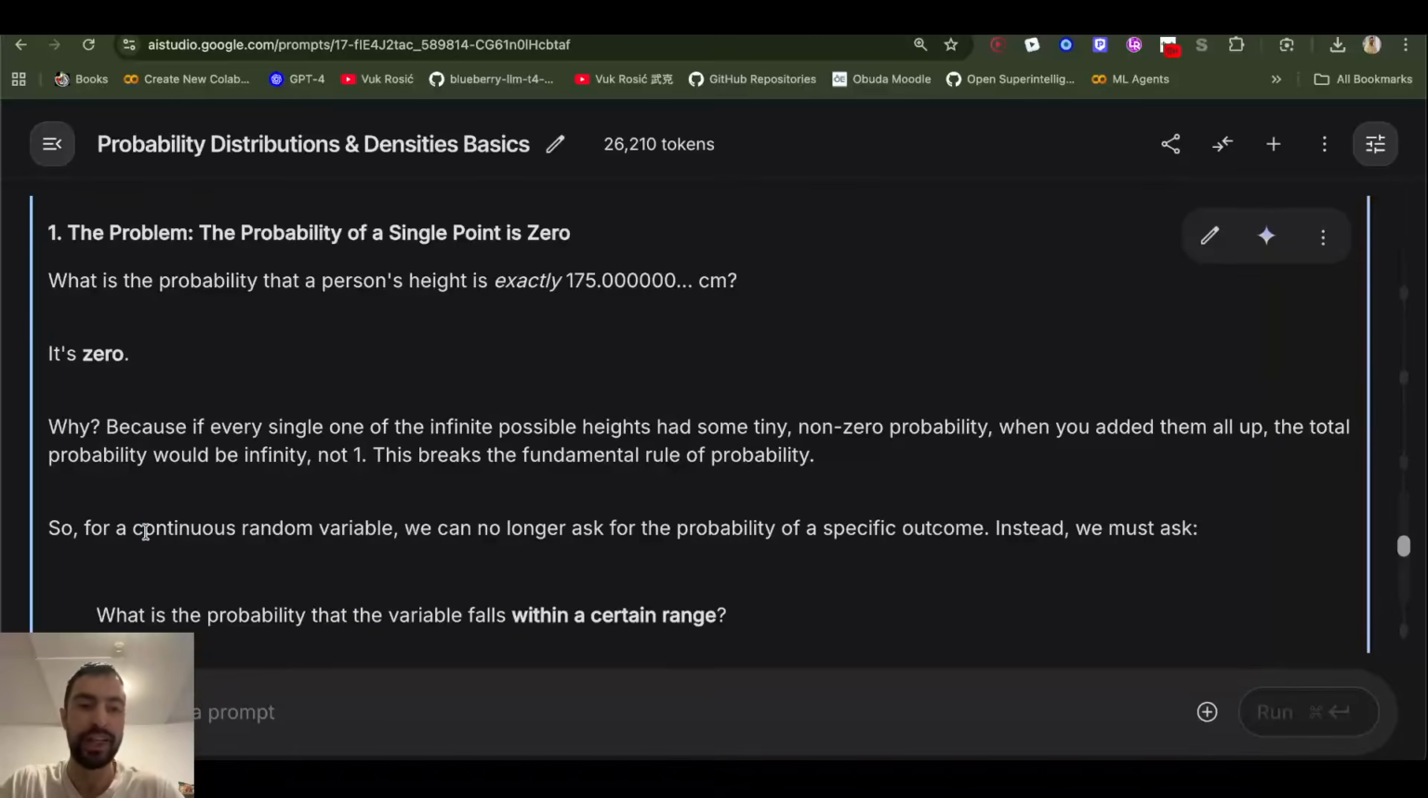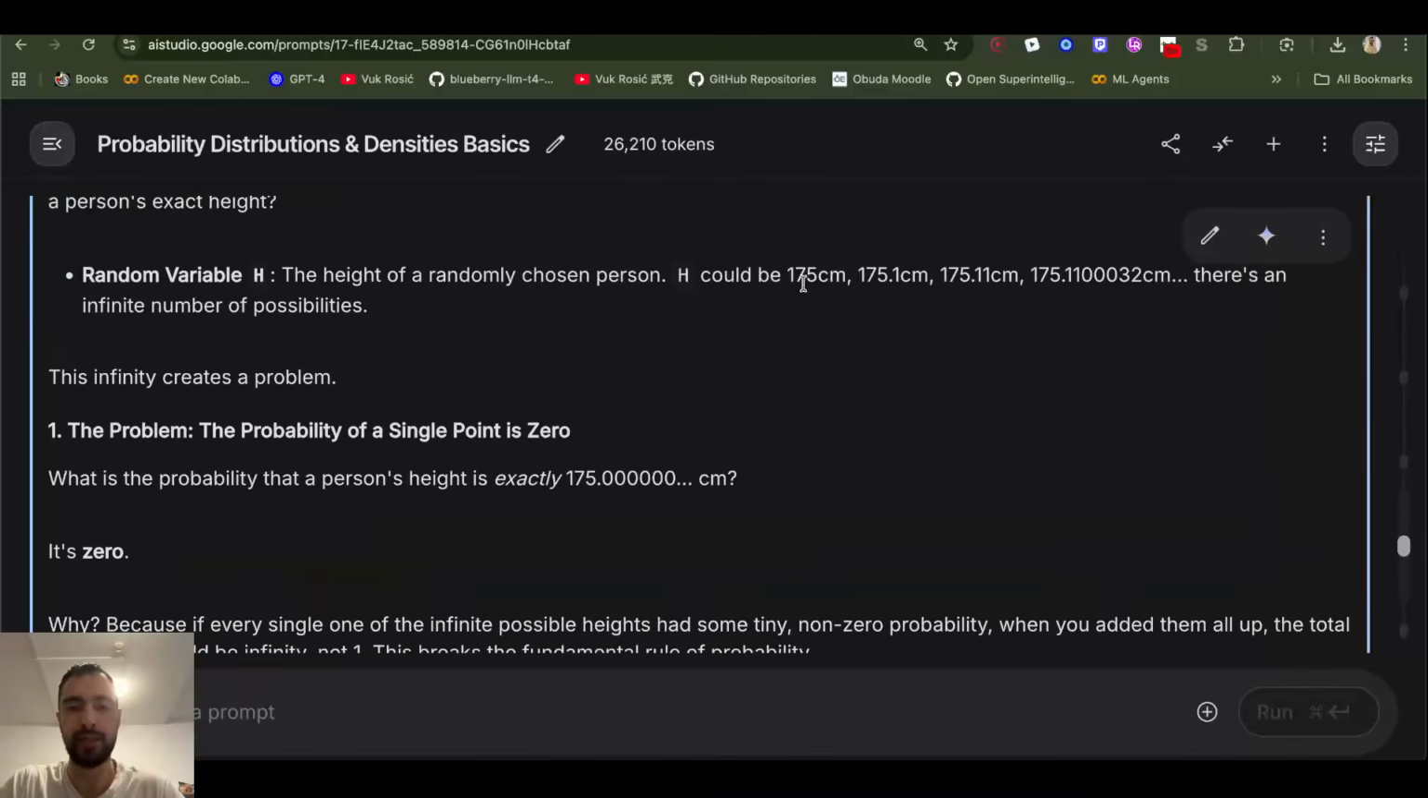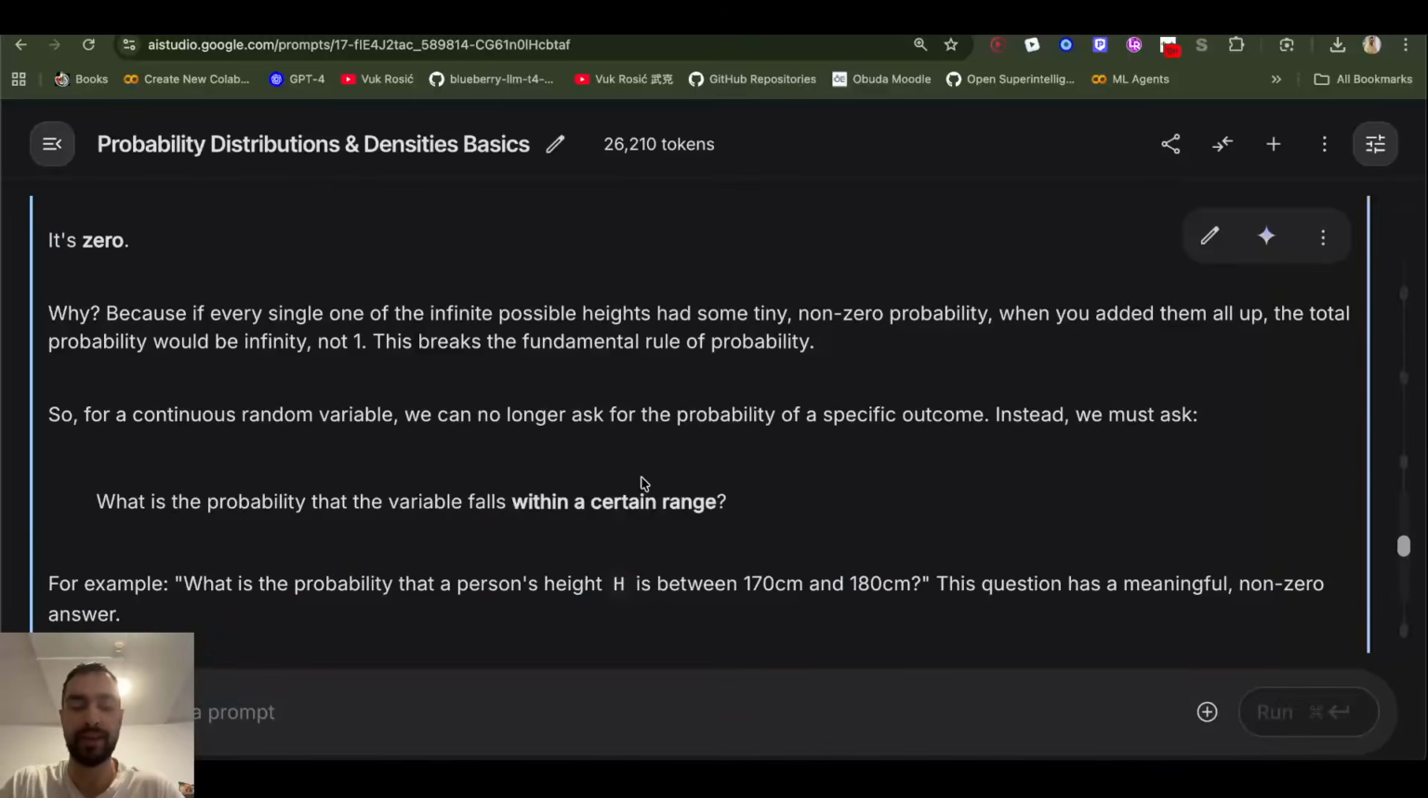So for continuous random variables, like this one, we can no longer look at the probability of a single event or single outcome. We need to look at a range of outcomes. So what is the probability that this variable falls within a certain range is what we're going to look at. For example, what's the probability that the person's height is between 170 and 180 centimeters? And now all of a sudden there is an answer to this.